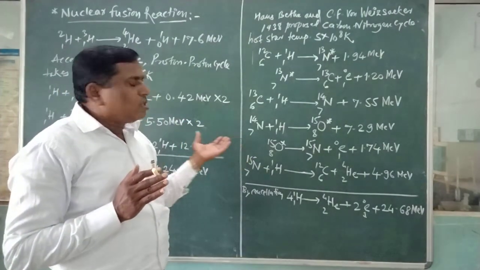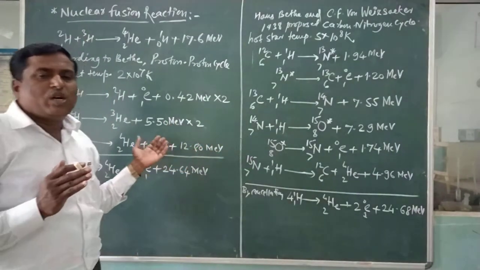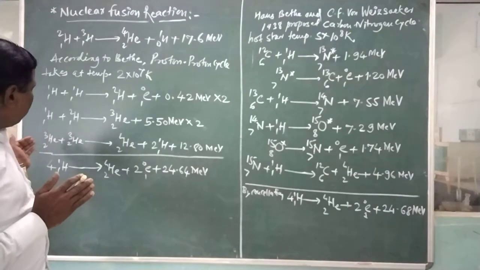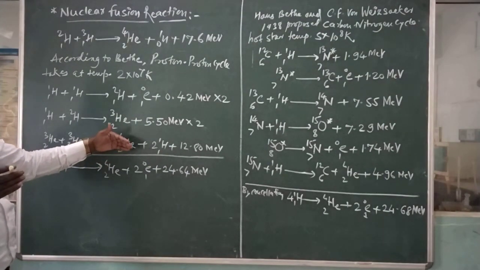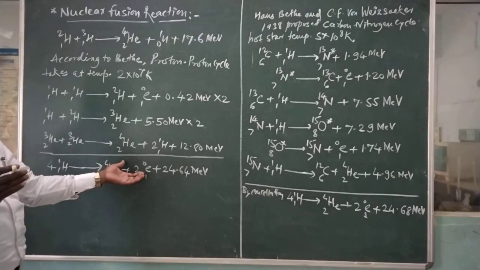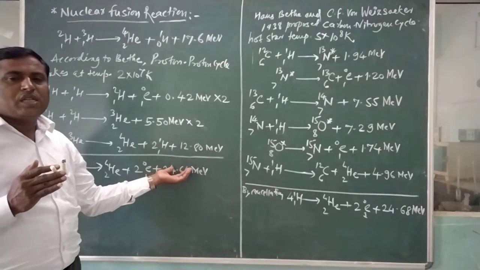Generally, both cycles can be explained in terms of protons. If we take H11, four protons together, they form an alpha particle, and again 2 positrons are obtained. Here 24.64 MeV energy is obtained.